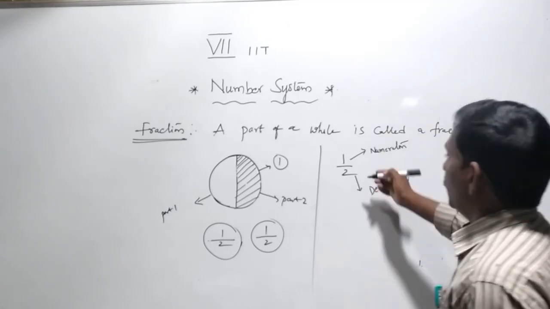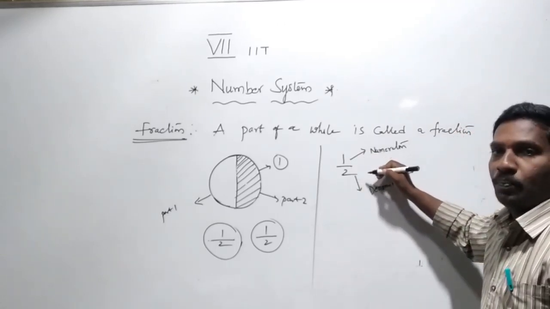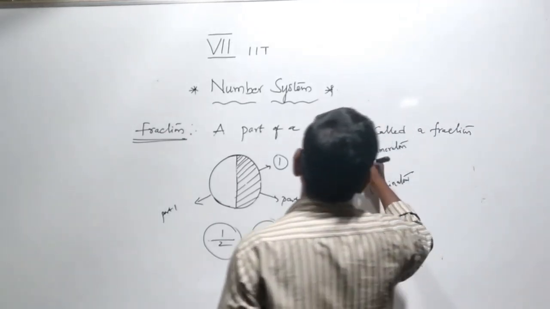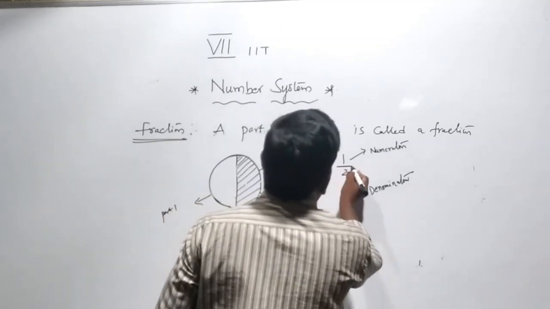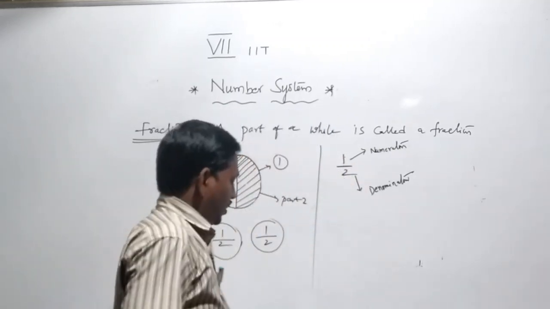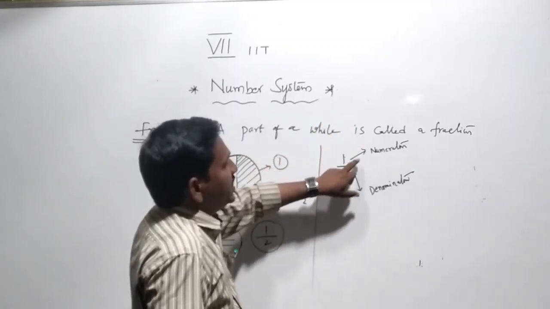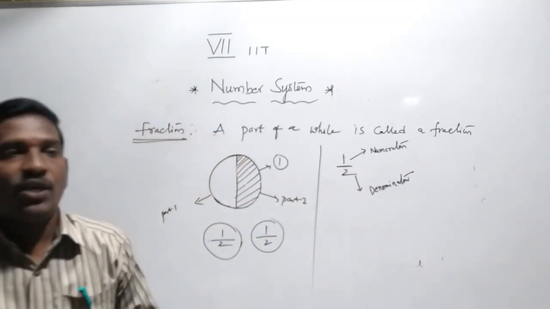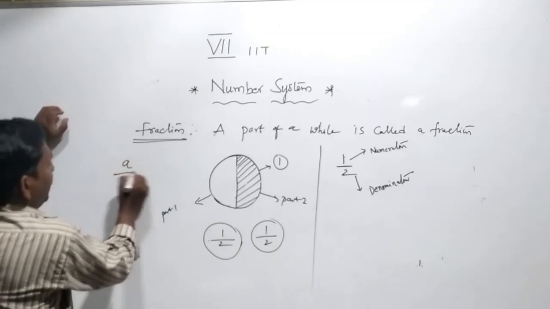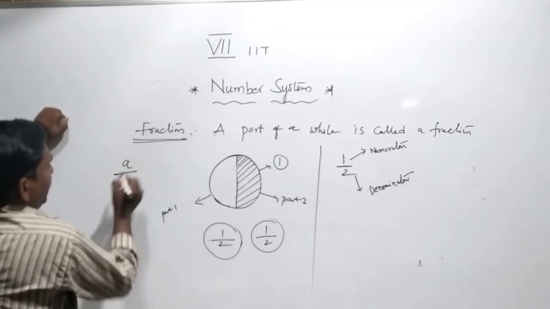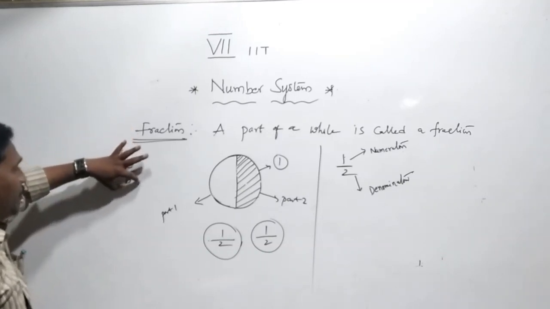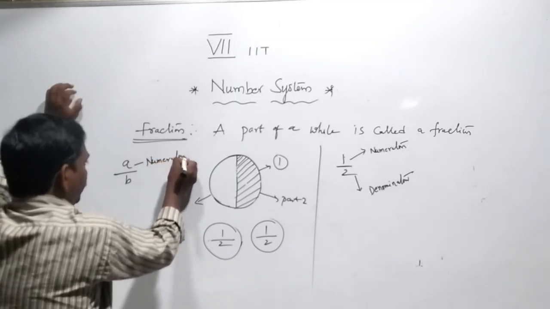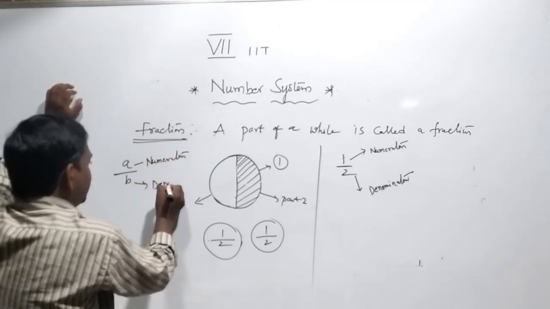There are 2 parts in a fraction. The upper part and the below part, with a line between them. The upper part is called the numerator. The below part is called the denominator. For example, A by B. This is the line, this is the above value, this is the below value. This is called the numerator and this is called the denominator.